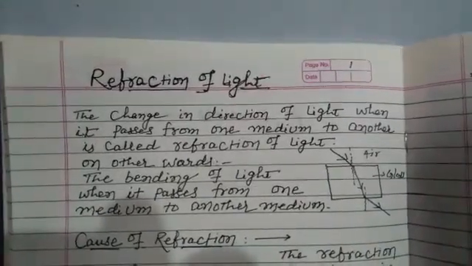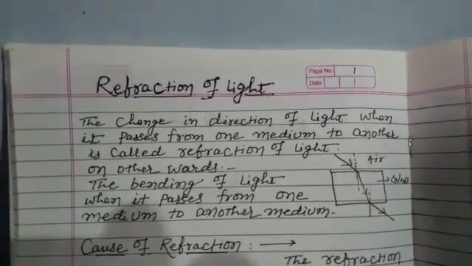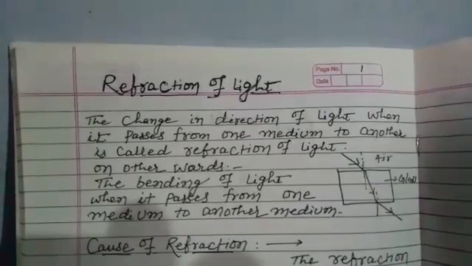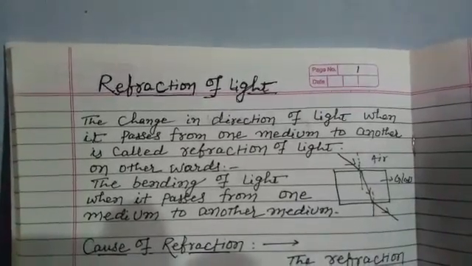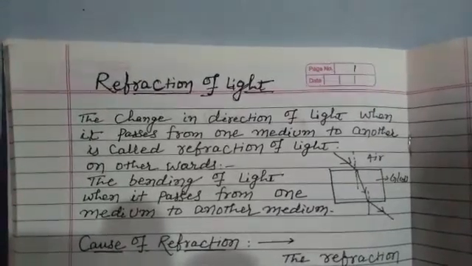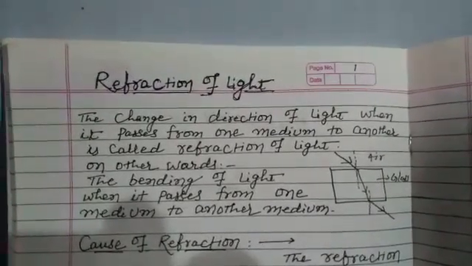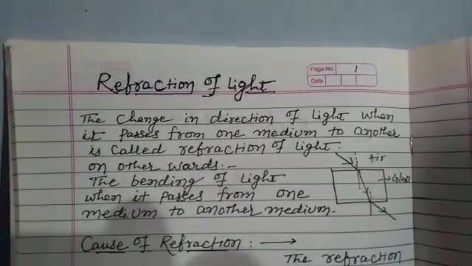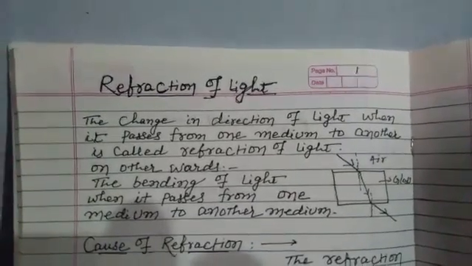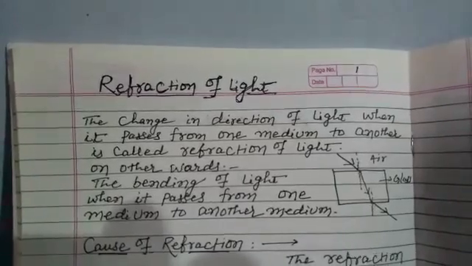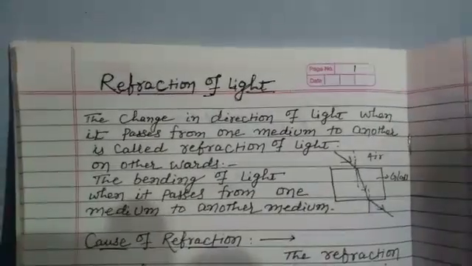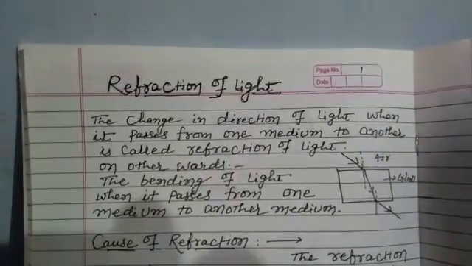The speed of light in air is 3 x 10^8 meters per second, and in glass the speed of light is 2 x 10^8 meters per second. So glass is a denser medium, so the speed of light is slower, and air is a rare medium, so the speed of light is faster. So when light passes from air to glass, it bends toward the normal line, and from glass to air away from the normal line. This is called refraction of light.